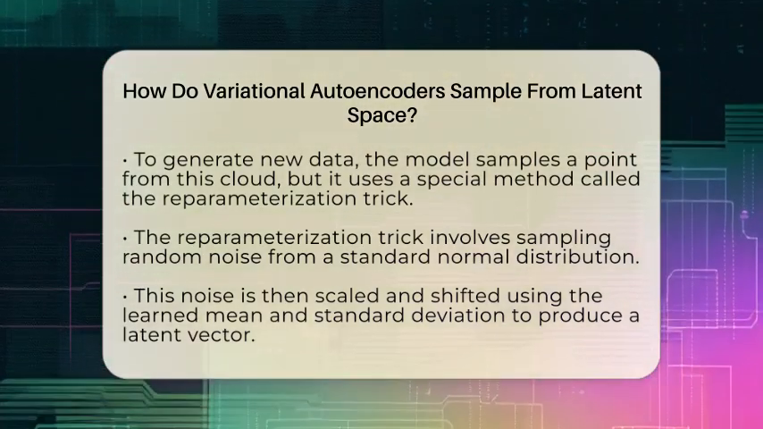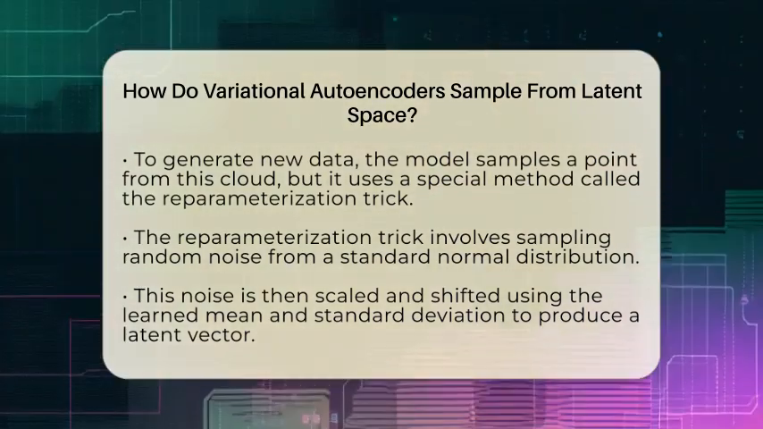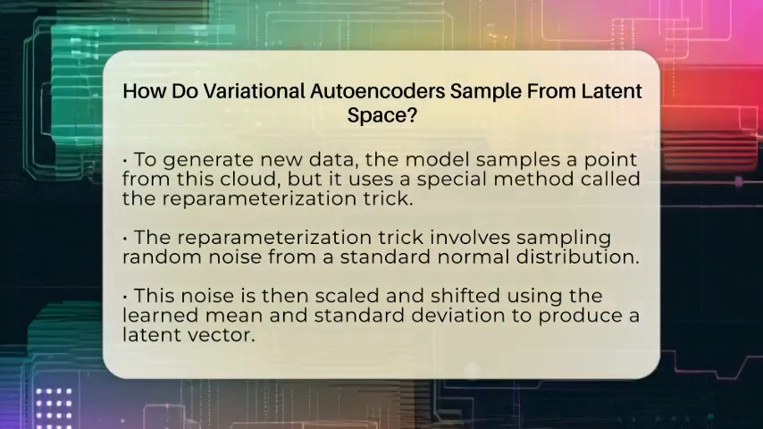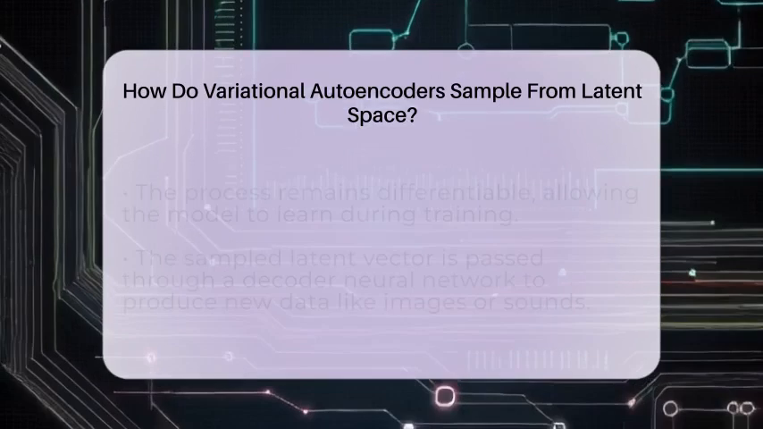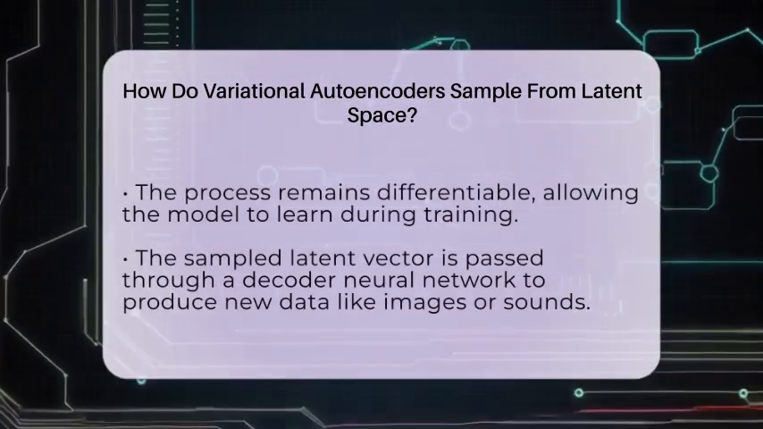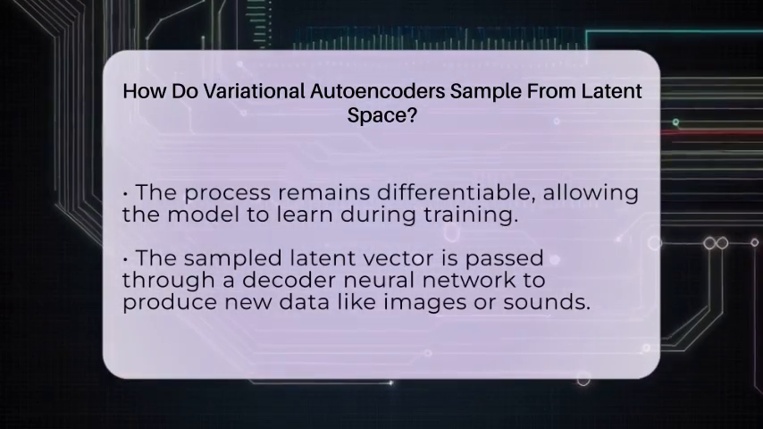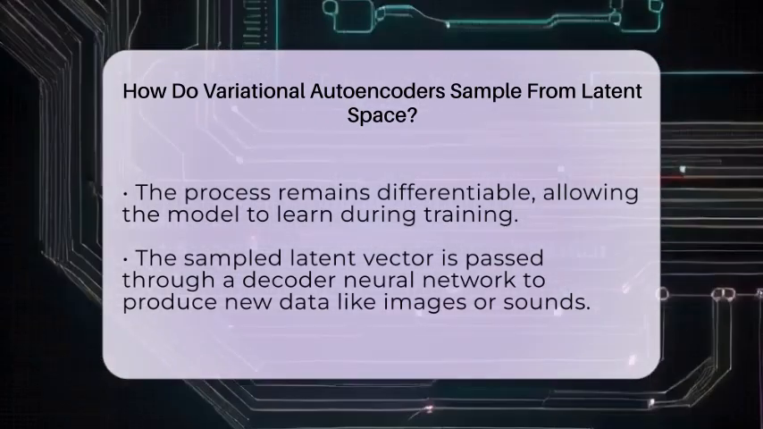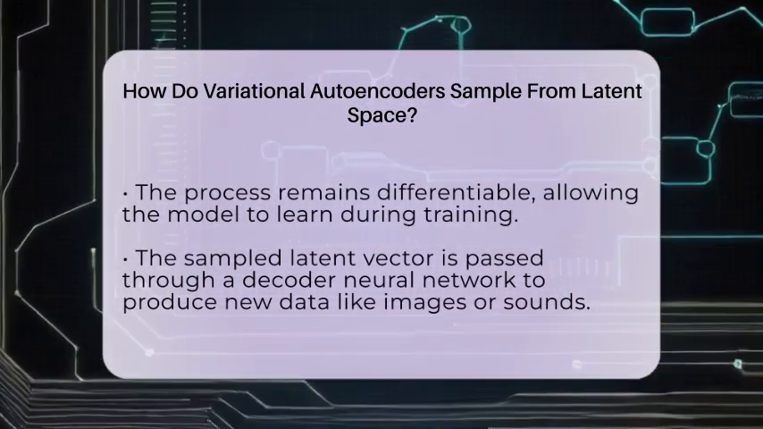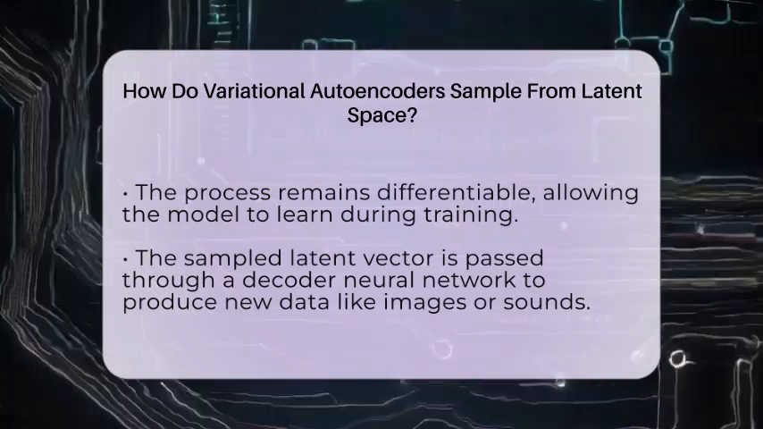Then, it shifts and scales this point using the learned mean and standard deviation. So, the new latent vector is calculated by taking the mean, adding the scaled noise, which is the standard deviation times the random noise. This process keeps the whole system differentiable, meaning the model can learn during training. Once the latent vector is sampled, it's passed through a decoder neural network.